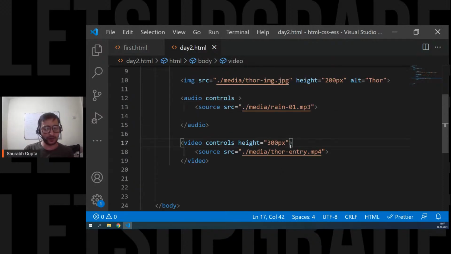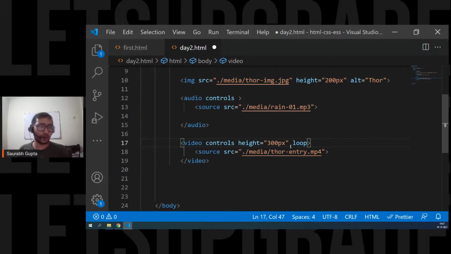And yes, you also have the loop available if you want to use it. Once the video ends, it will start playing again. Just like audio, almost all the audio features are available in video because they are almost the same. Video has just one more thing, that is, animation is getting played in the background, right? That's it.